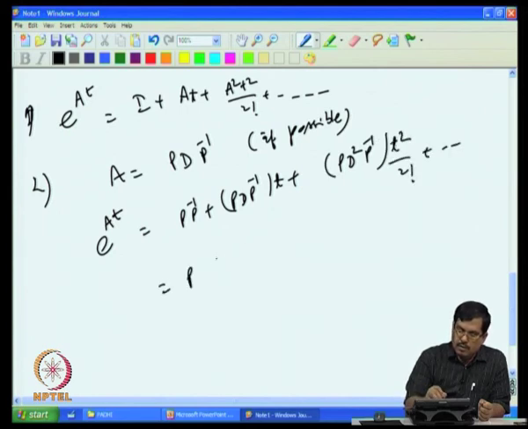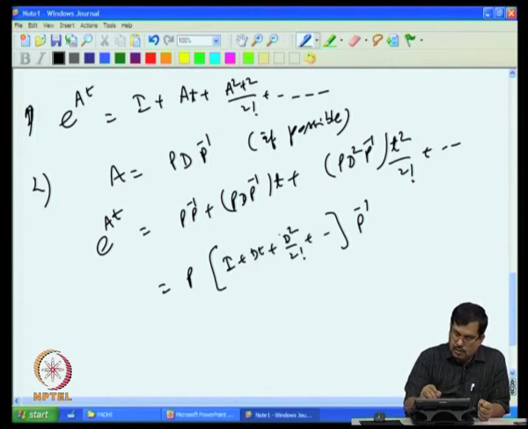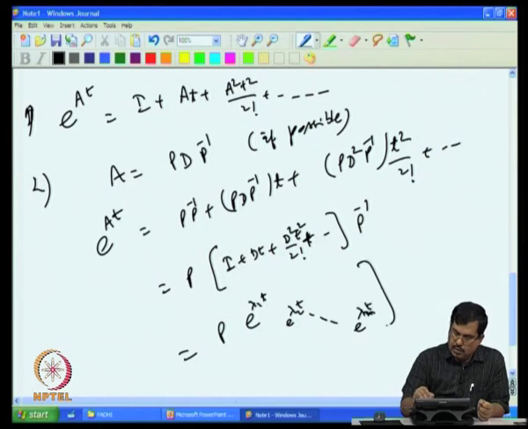So, I can again take out P here and P inverse there, then all that I have is something like I plus D square t square by 2 factorial and so on. So, what I have here is nothing but P times the diagonal matrix with e to the power lambda 1 t, e to the power lambda 2 t, all the way up to e to the power lambda n t on the diagonal, times P inverse.